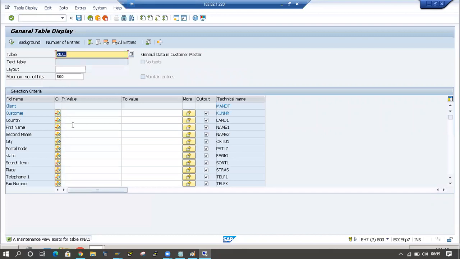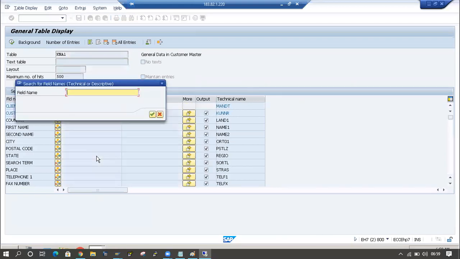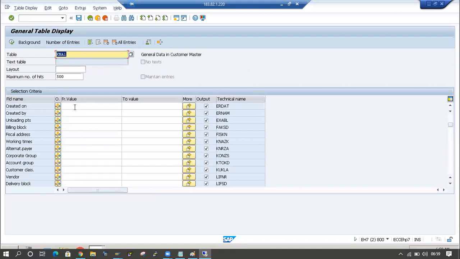KNA1 is the table name, and here is the ERDAT field. I am providing a date, 19.09.2020, and clicking on the execute button.